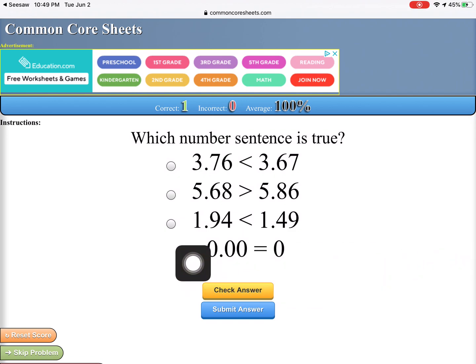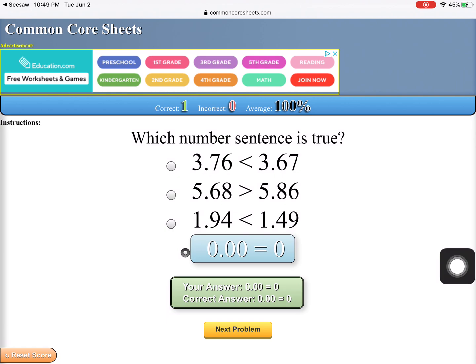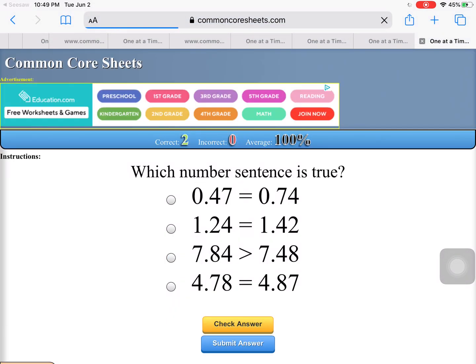And then I go to the last one. Nothing is equal to nothing. Yes, that's true. If I have nothing and you have nothing, we have the same. And you'll keep going, checking to see which ones are true.